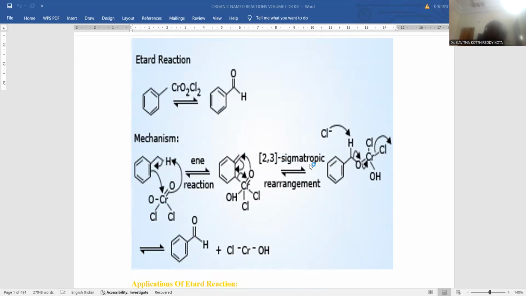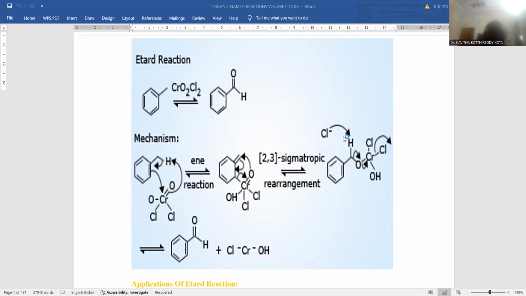That will participate in the 2,3 sigmatropic rearrangement. The olefinic double bond is participating in the restoration of the benzene nucleus, with the departure of the chromium functionality from this aromatic carbon, and the oxygen present on this chromium is taking a new initiative for bond formation with the methyl carbon, so that there will be a new bond between this carbon and the oxygen of this reagent. So this chromium is departing with this chlorine in the form of chloride ion along with the bonded electrons.